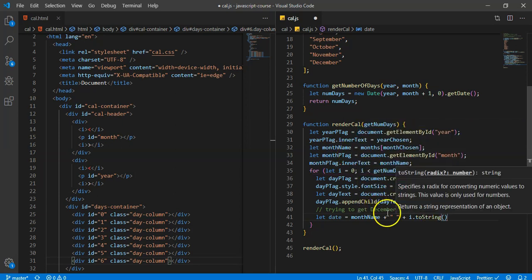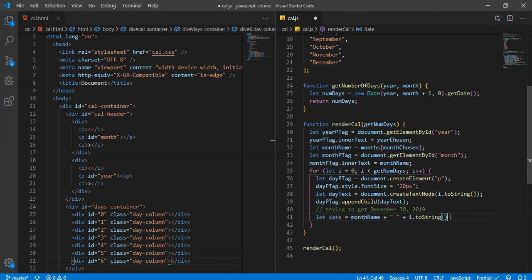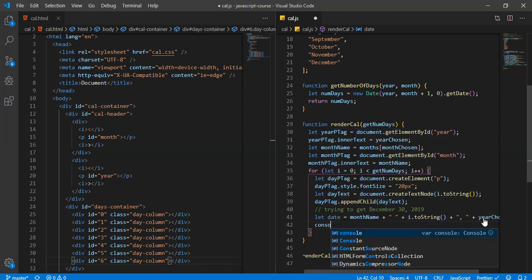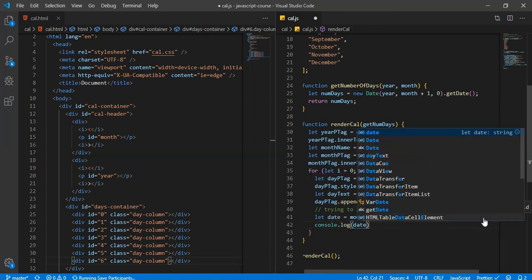Not that you really need it to. This would convert it on its own because you're doing an actual string of characters plus a number. But just so nothing gets out of hand, it's probably safe to do this. We have to add a comma here anyway, so we don't need the toString, but I recommend it just in case. We're gonna add a comma, and then year chosen. So real quick, let's console.log date just to make sure we're getting what I want.